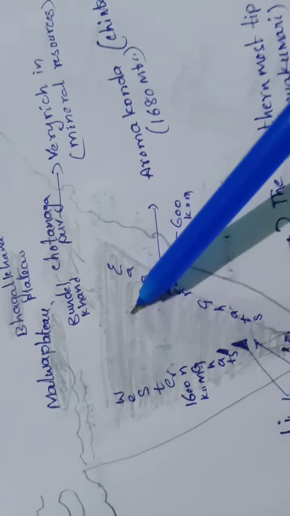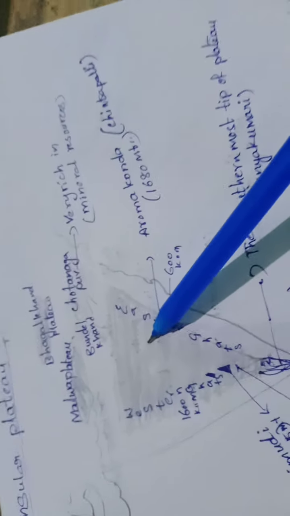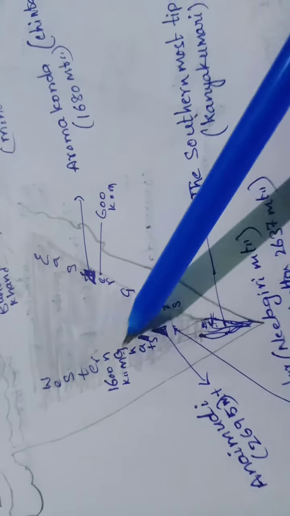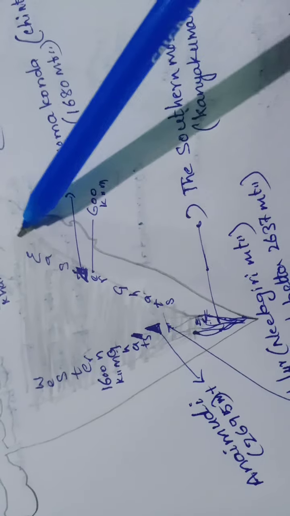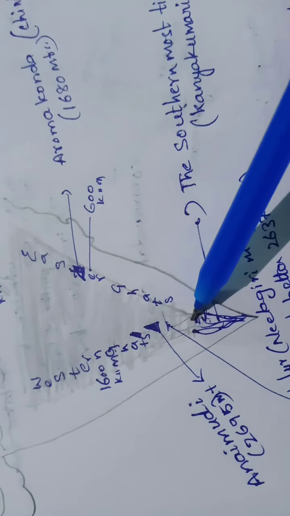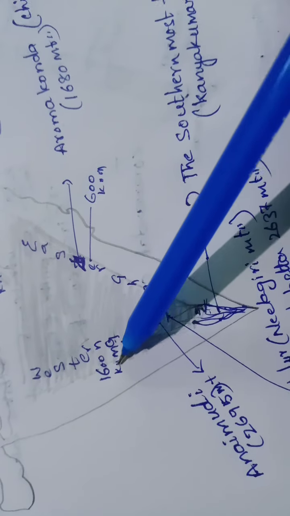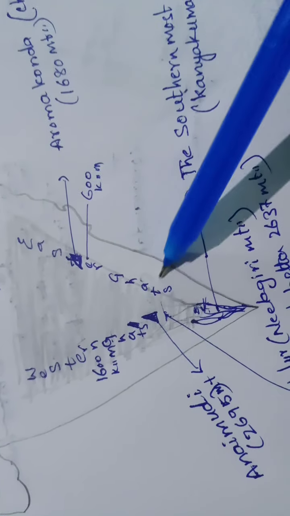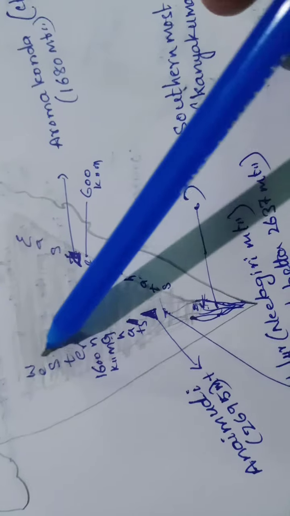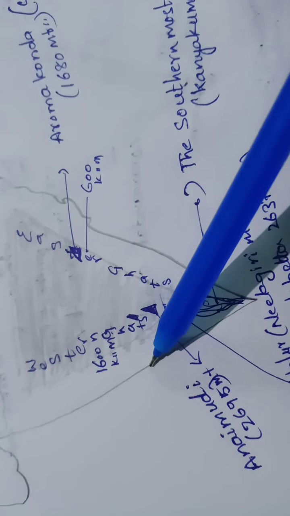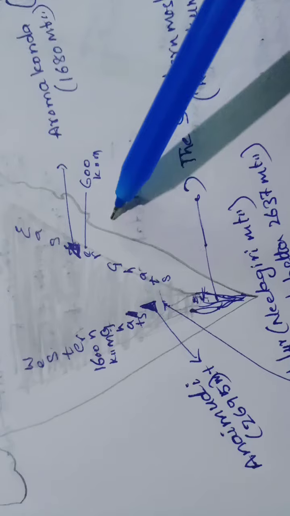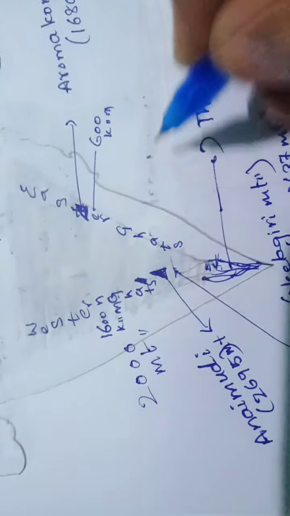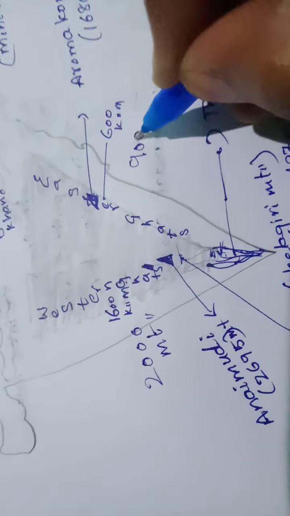Next, the south part. This is the Deccan Plateau. The Deccan Plateau is divided into two parts, Western Ghats and Eastern Ghats. On the east side Eastern Ghats and on the west side Western Ghats. The length of the Western Ghats is 1600 kilometers. The length of the Eastern Ghats is 600 kilometers. The height of the Western Ghats is up to 2000 meters. The height of the Eastern Ghats is up to 900 meters. So note down here, 2000 meters the height of Western Ghats, and 900 meters the height of Eastern Ghats.